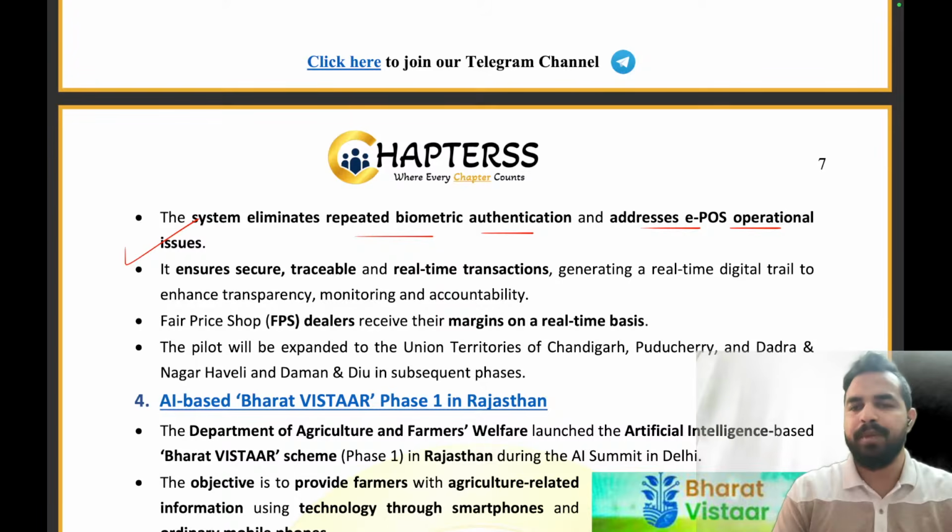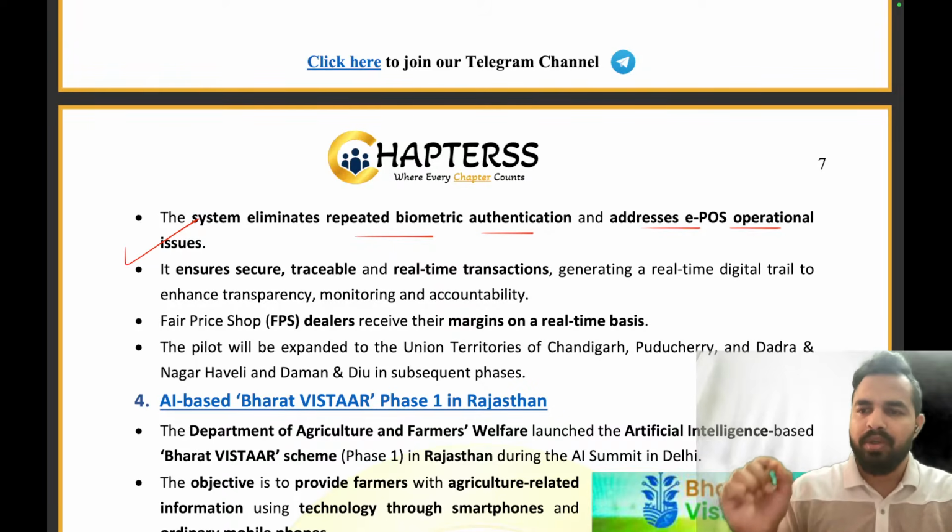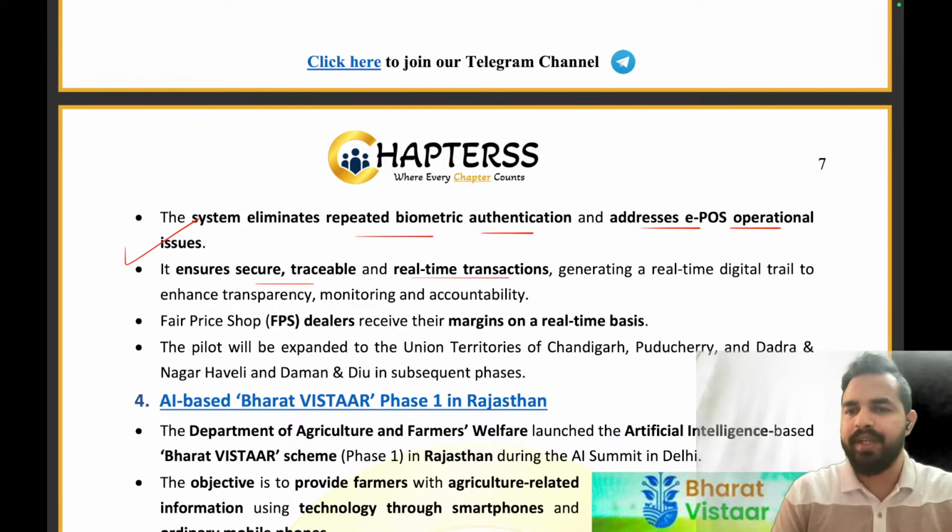So guys, what will happen? We are basically generating that digital coupon in that person's account only. So there is no requirement of biometric authentication, right? And we are not going to have any other operational issues. The person will just go through the digital wallet and will be able to withdraw the particular amount of food grains. Clear? So this will ensure secure, traceable, and real-time transactions, which generates a real-time digital trail to enhance transparency, monitoring, and accountability. The FPS dealers receive their margins on a real-time basis.